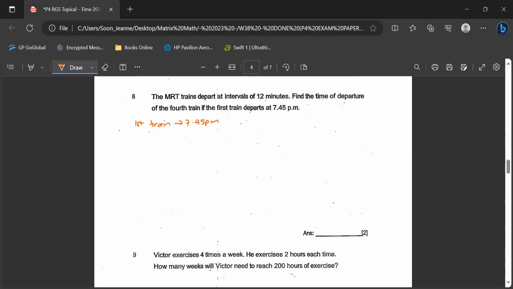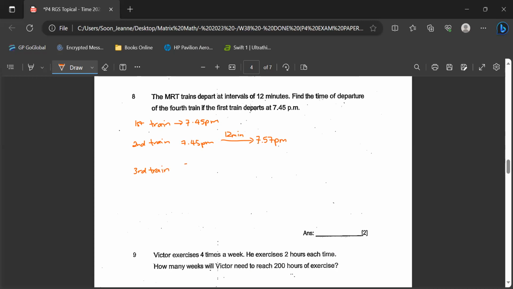The second train will be 12 minutes later, so 7:45 p.m. plus 12 minutes will be 7:57 p.m. This is the time that the second train departs. Now the third train will be another 12 more minutes.